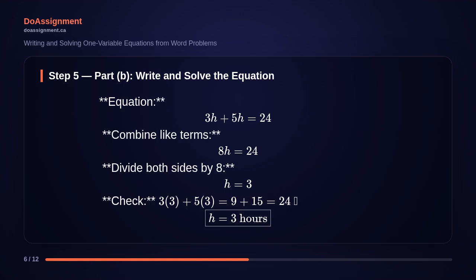Combining like terms gives 8H equals 24. Dividing both sides by 8 gives H equals 3. Checking, 3 times 3 plus 5 times 3 equals 9 plus 15 equals 24. Correct. The hikers meet after 3 hours.